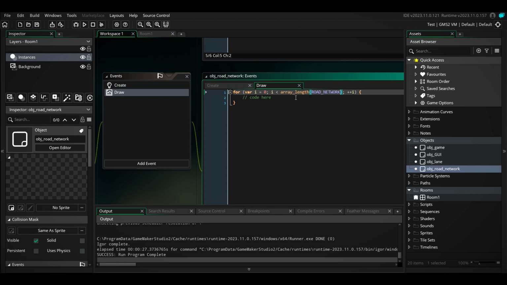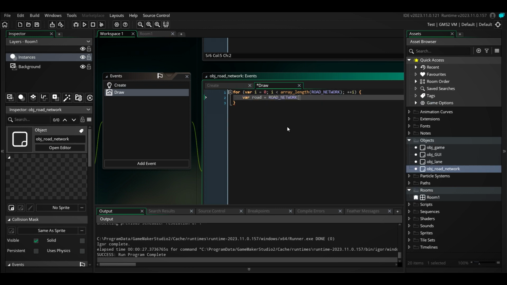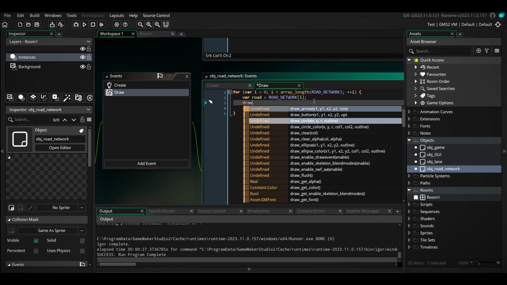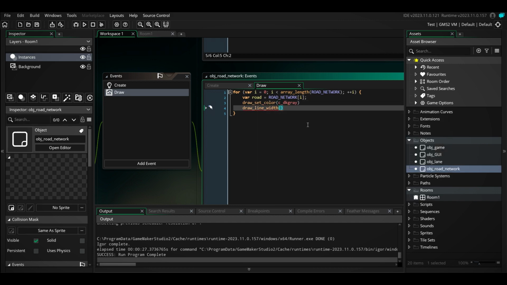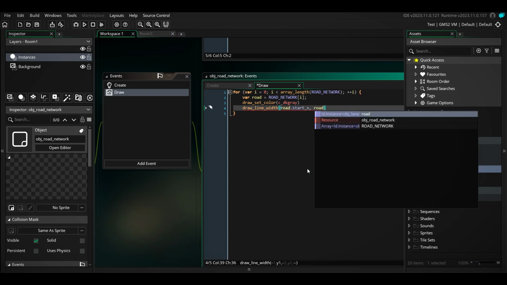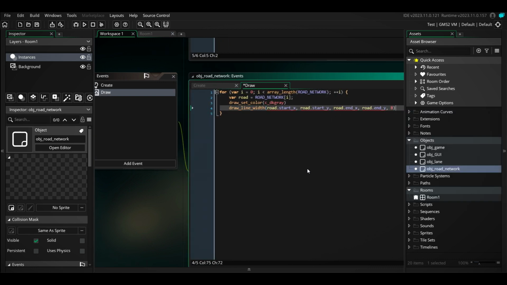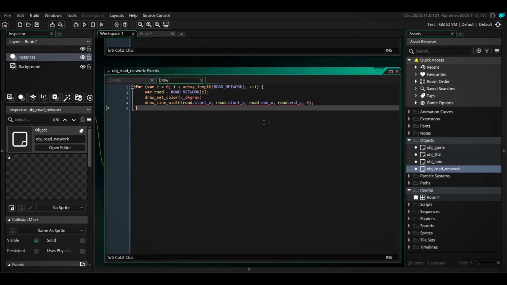So then we'll just start by accessing our array, and then we'll say draw line width. Before that we'll say draw set color and c dark gray, because the other one was white, right? And the width again 8. So our first error has occurred, and it's something to do with the definitions we made in here. That's very interesting.